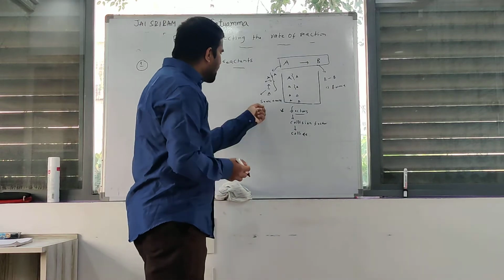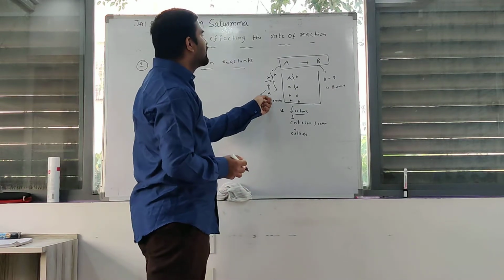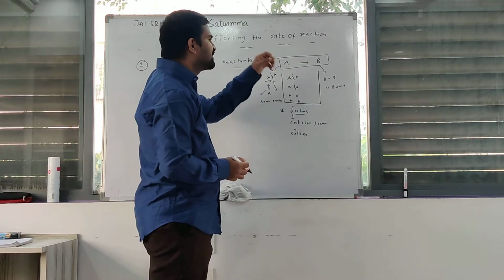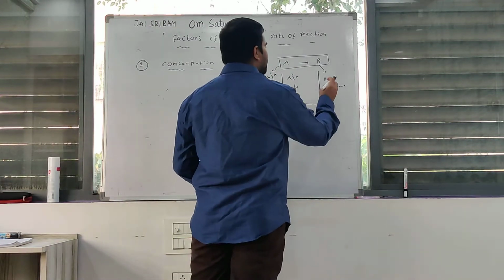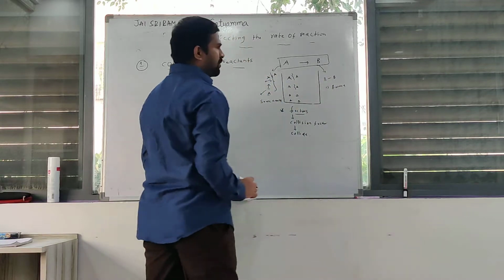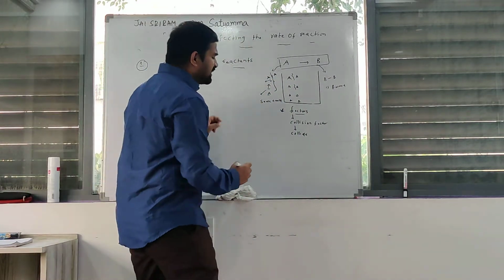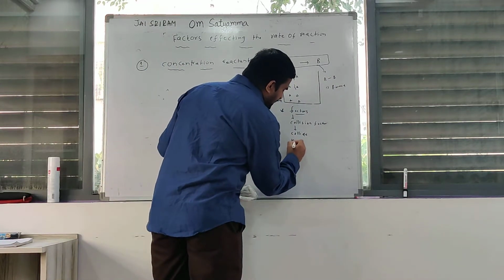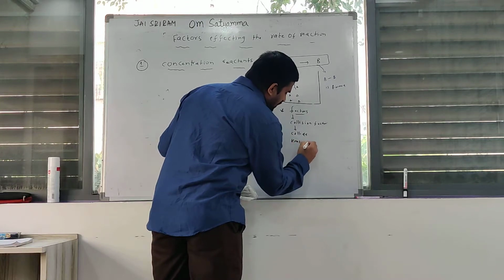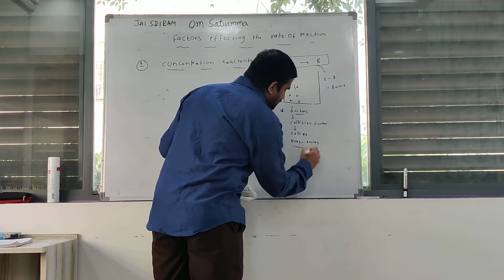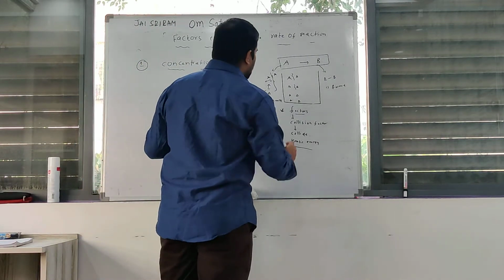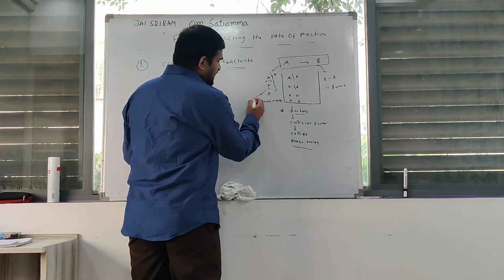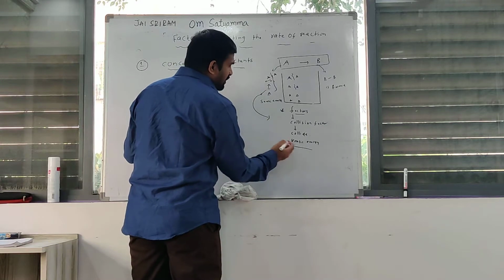Due to this energy, the bonds between reactants are broken, and also the bonds between products are formed. That is called kinetic energy.